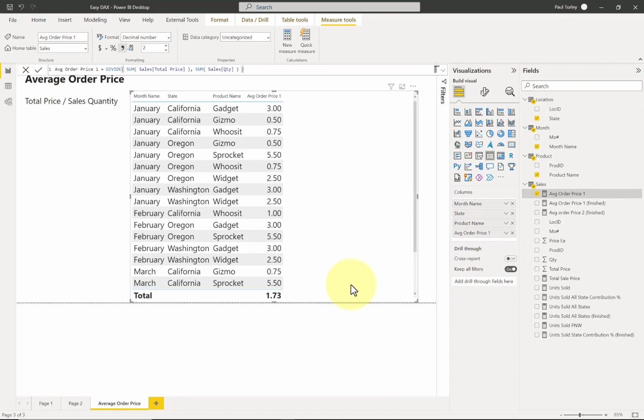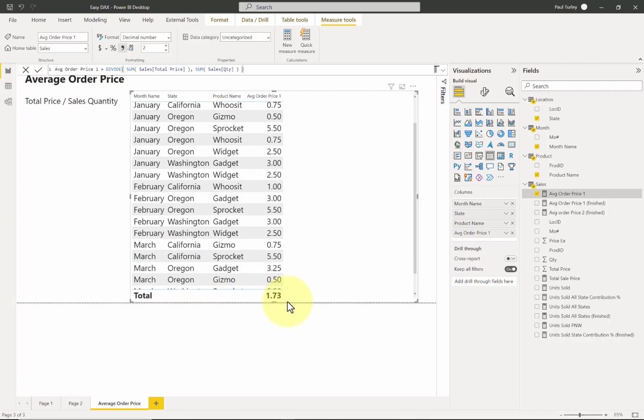Okay. Now, when we go down to the bottom, we look at the total. If we look at the context of this total, essentially what we're saying is forget about all of the details. Just go calculate this again at the grand total. Forget about the month, forget about the state, forget about the product, and just take the sum of the total price and divide that by the sum of the quantity.